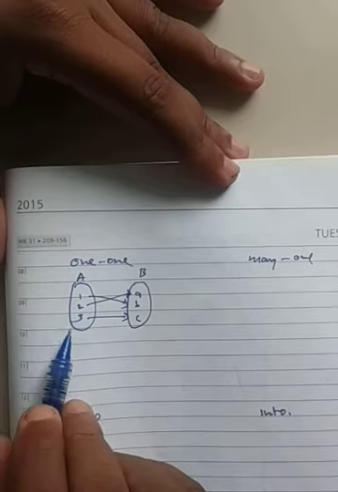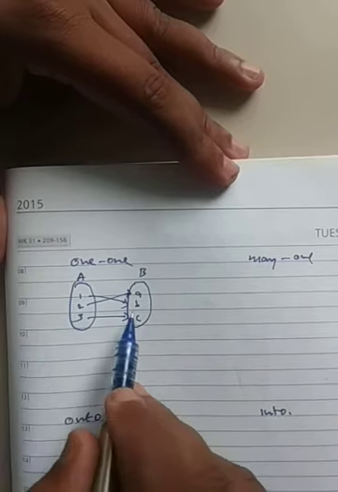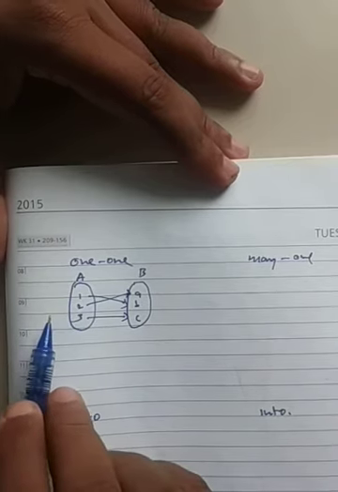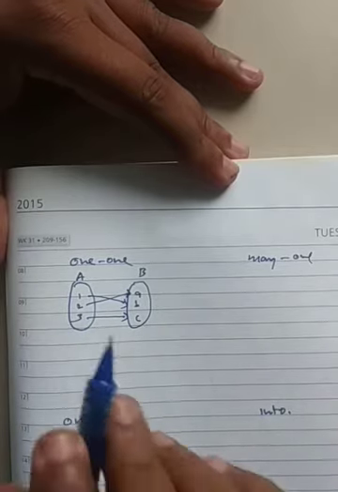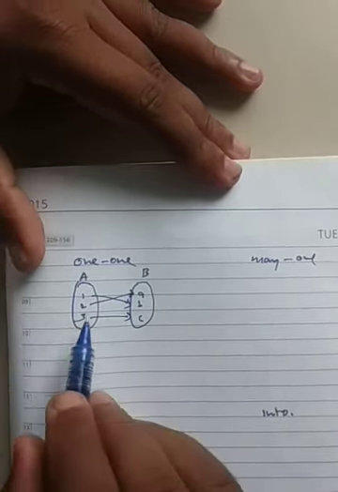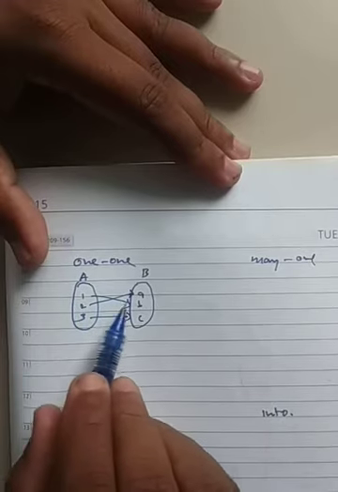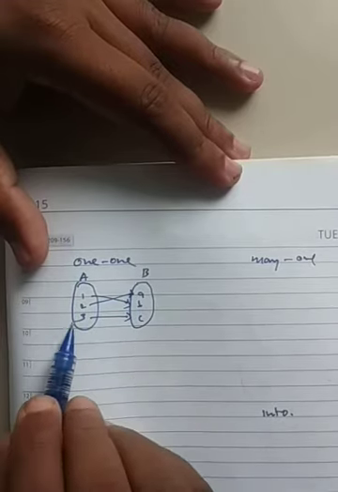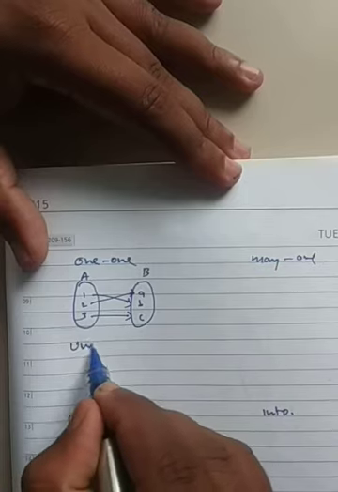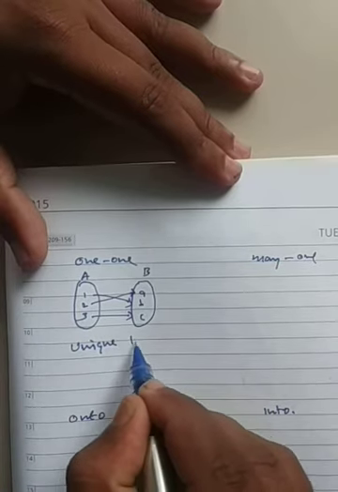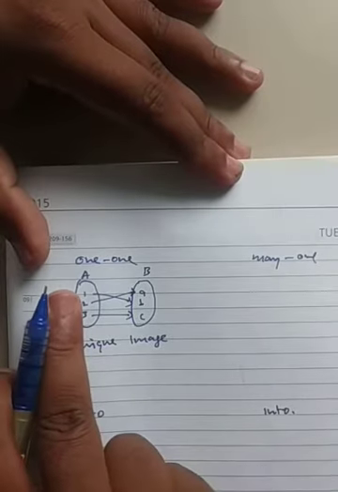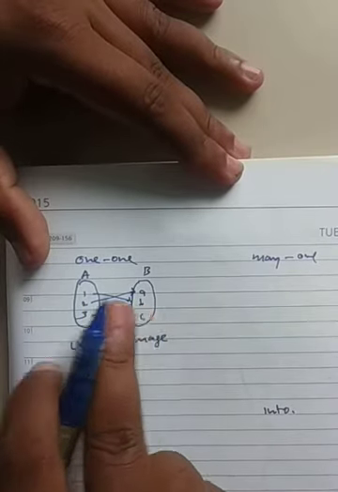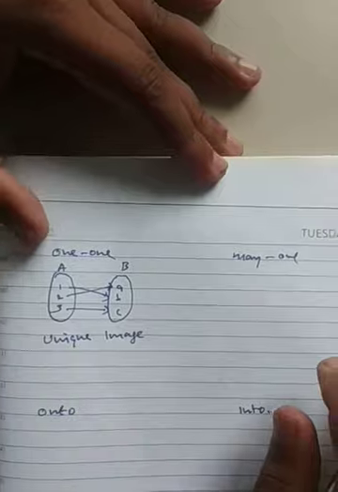Because each and every element in the domain has an image, and more than 1 image is not there. Therefore it's a function. But here each element, 1 is B only, 2 is A only, 3 is C only. Therefore we say it's a unique image. That's why we say one to one. One element you have taken, one element will be here corresponding. That is nothing but one to one.